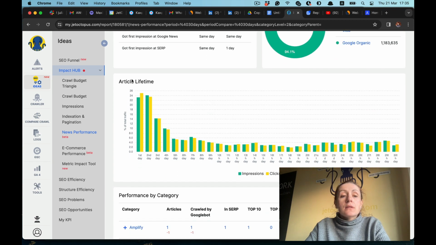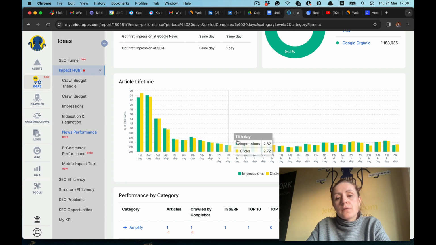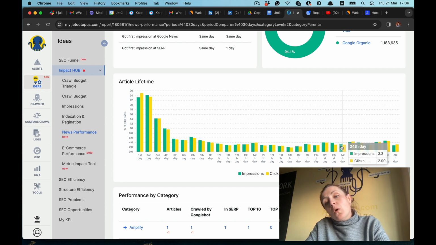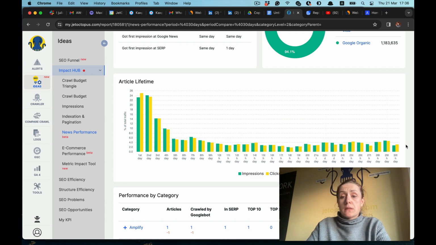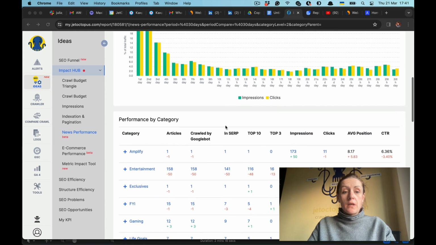Then article lifetime. Since the first day it is published, how many impressions this article is getting, how many clicks. And you see the whole lifetime, how long the article lives. And these are interesting insights, as you see that even after a month, they still get impressions and clicks. This is important. What else do we have here?